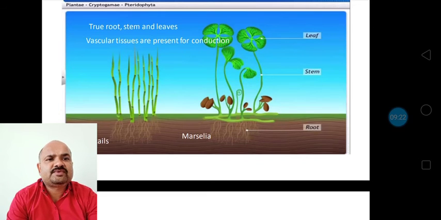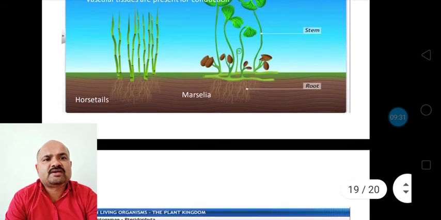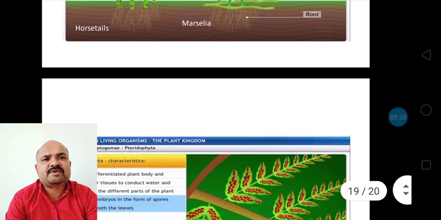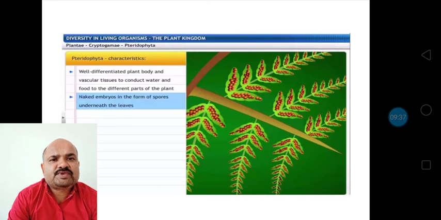So here, in Marsilea, these are the leaves, stem and roots, truly present. And here once again, some gamete formation might be seen, but it is not obvious. In pteridophytes, if you want to see the spores, you have to turn the leaf.